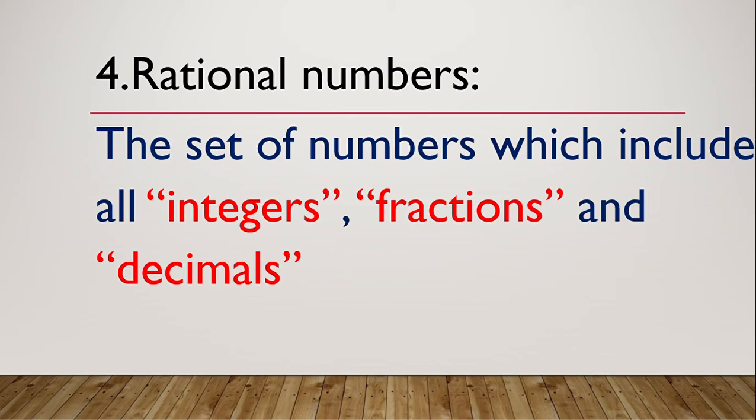Rational numbers. The set of numbers which include all integers, fractions, and decimals are called rational numbers. Now the fourth type of numbers is rational numbers.